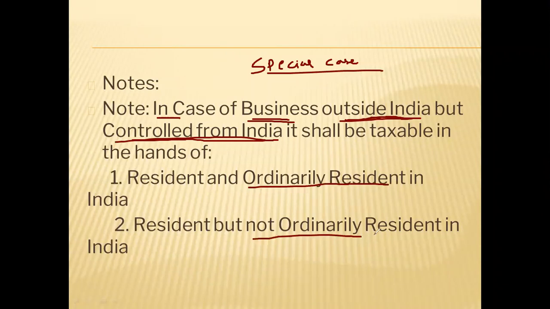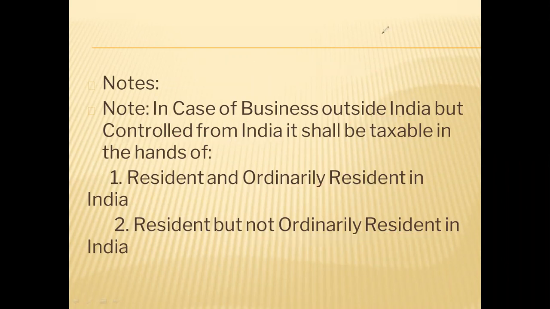In not ordinary resident also it will be taxable. So if such a special case comes, only in this case, ordinary and not ordinary will be liable to pay tax. Here business is outside India, but you are controlling the business from India. That is a very important thing. If this special case comes, you should put the amount in ordinary as well as not ordinary.